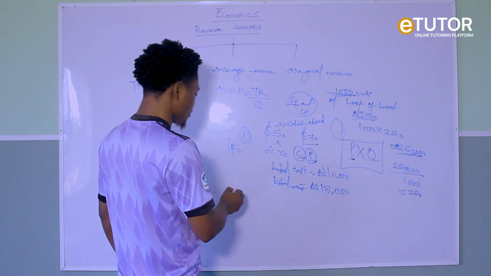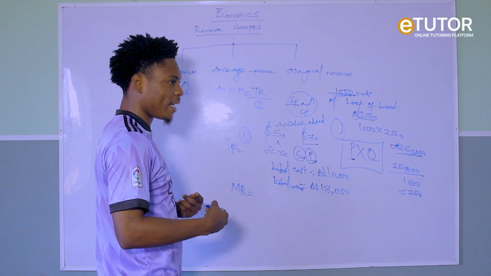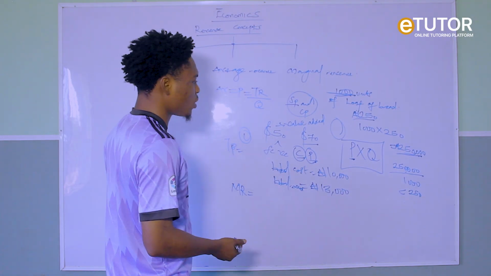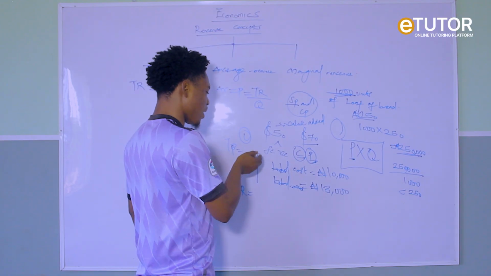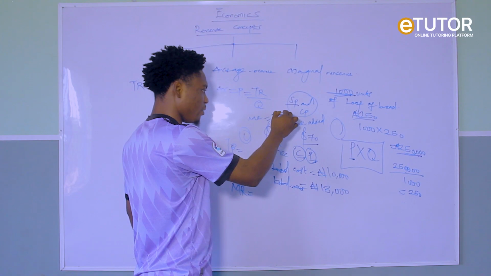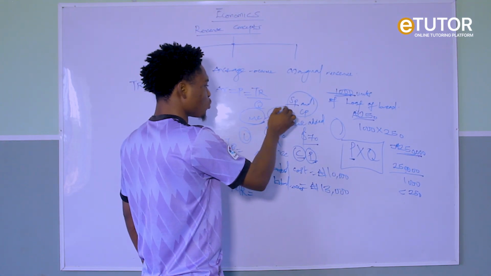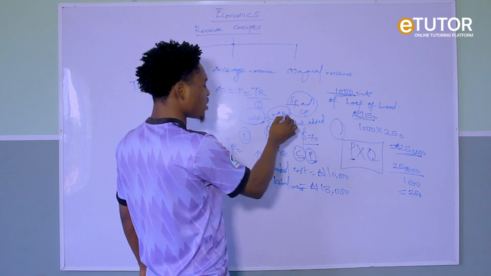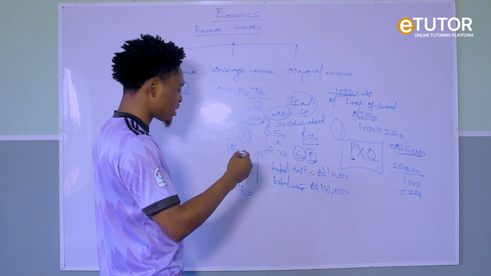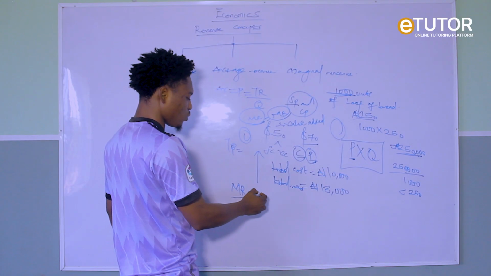Then the next one is my marginal revenue. What's my marginal revenue? My marginal revenue is the additional income I earn or realize after selling extra units. So if I sell extra units, I increase my units. You know that when you have marginal cost, you add extra cost, that means I am going to produce extra units. So if I produce extra units, I will sell extra what? Units. So the money I make from selling extra units is called my marginal revenue, which is expressed as what?